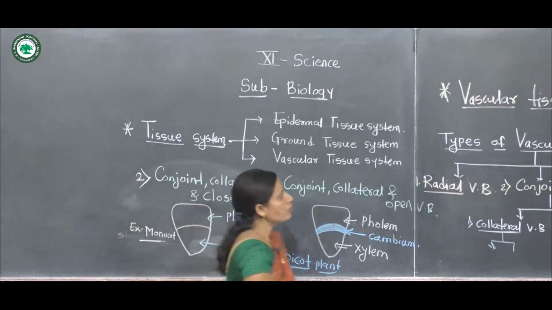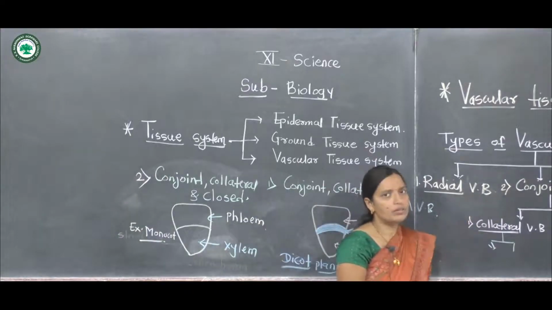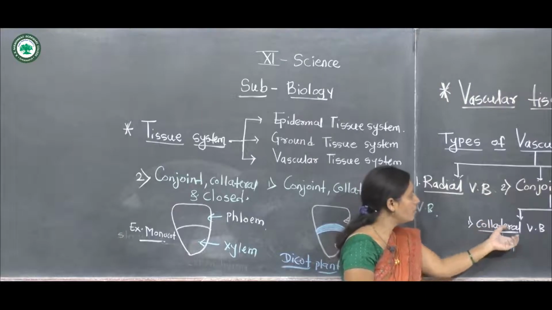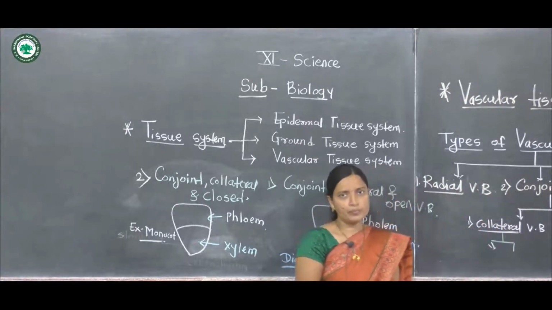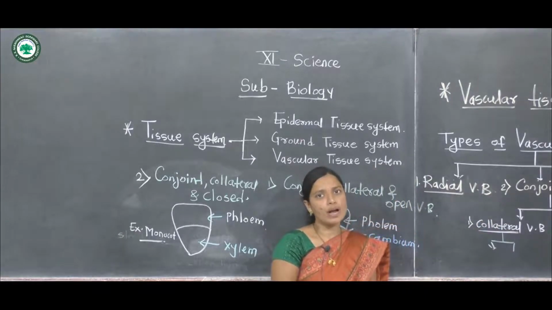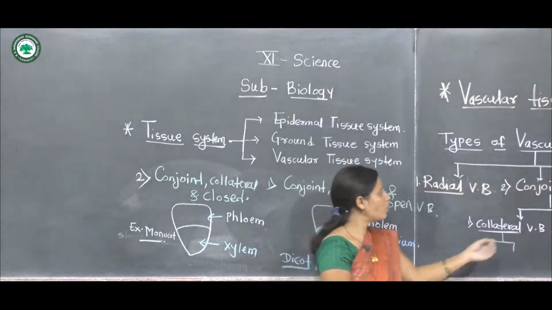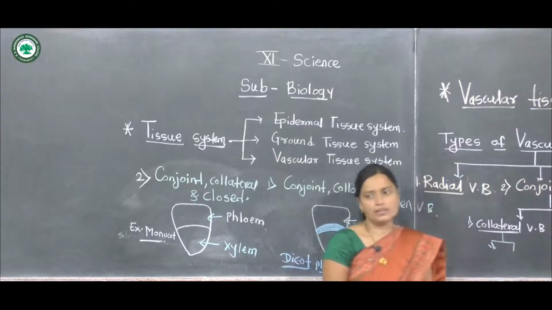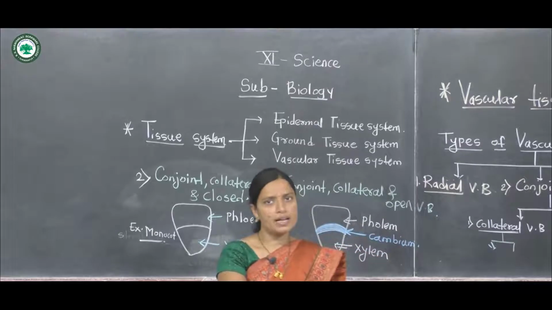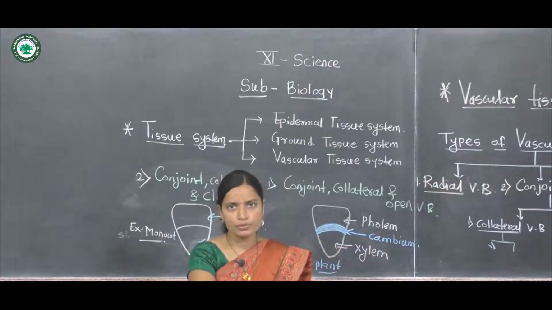This is the second type of vascular bundle, the conjoint collateral vascular bundle. But in some plants, the bicollateral vascular bundle is seen. It means two layers of the xylem and phloem tissues arise in these vascular bundles.